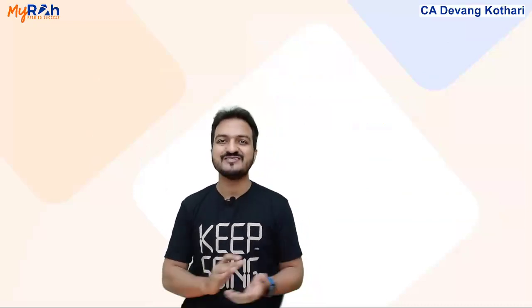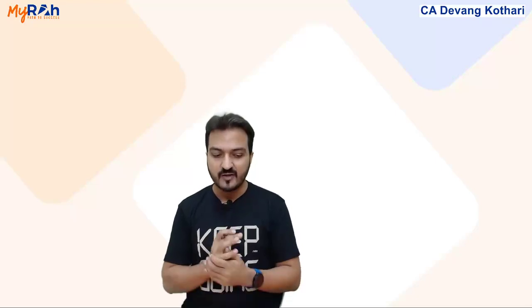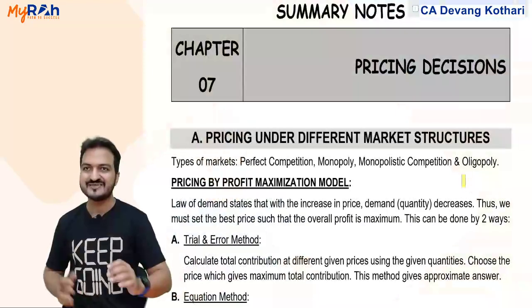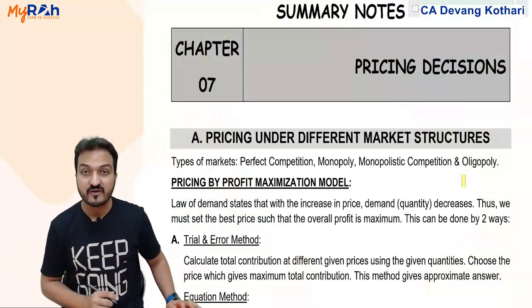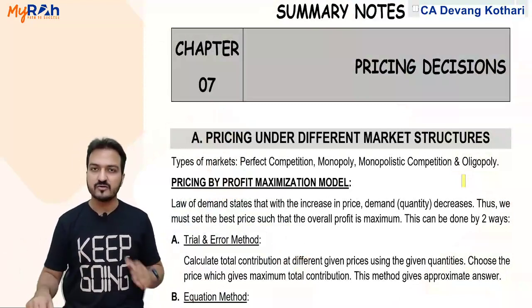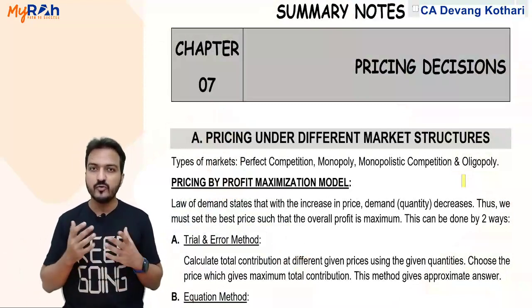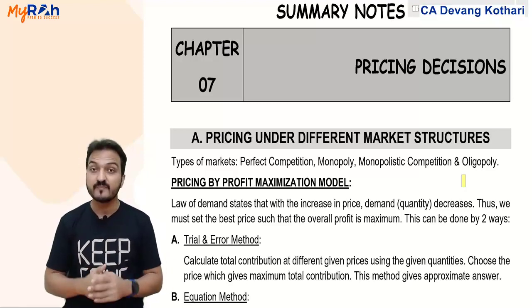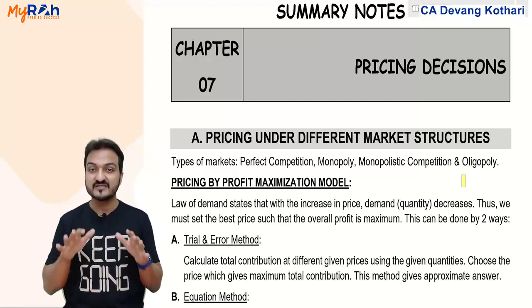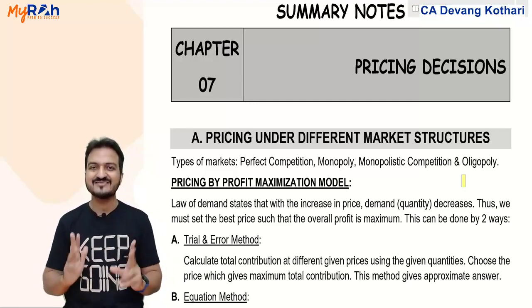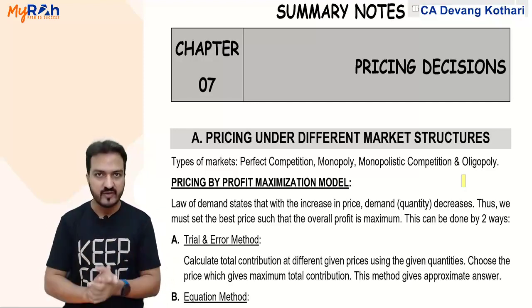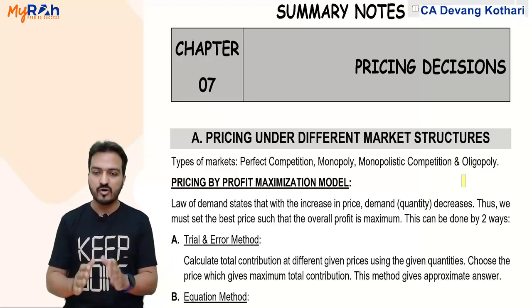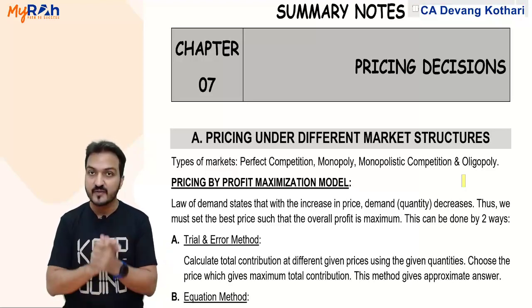Continuing with our revision series of CA Final Costing. Last chapter in my revision series here is chapter number 7, Pricing Decisions. Now this chapter is a continuation of chapter 6, which was decision making. So the practicals in this chapter are as such a continuation of the decision making chapter. You find the relevant cost, add the profits at the selling price.